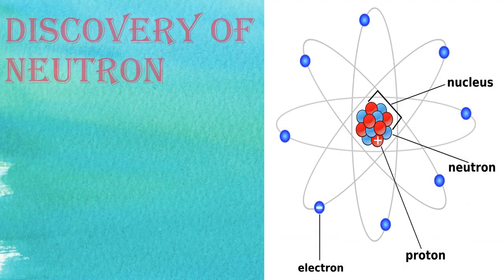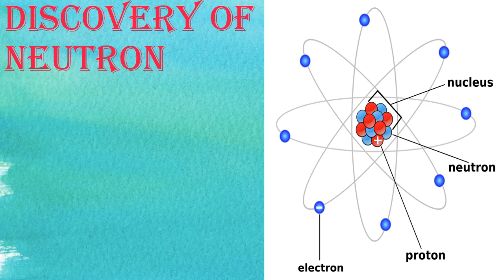Now, after knowing radioactivity, we will go to the discovery of the neutron. After discovery of the electron by J. J. Thomson and proton by Goldstein, the next assignment was to know the mass of an atom. We know that mass of an atom means mass of its nucleus. In the case of carbon, they thought the mass of carbon is 6, but practically they were getting 12. Why are we thinking 6, why practically are we getting 12? That means our thinking is wrong. Or why is extra mass coming?